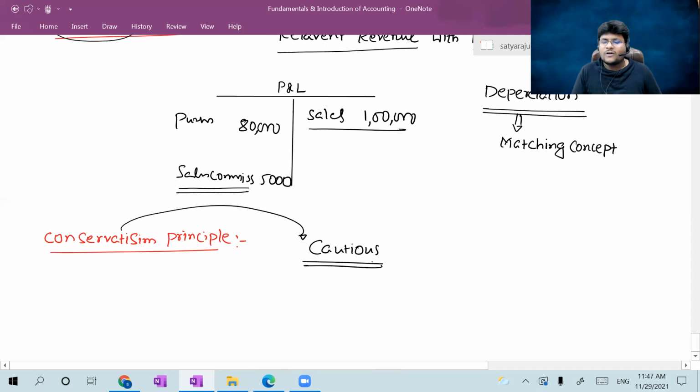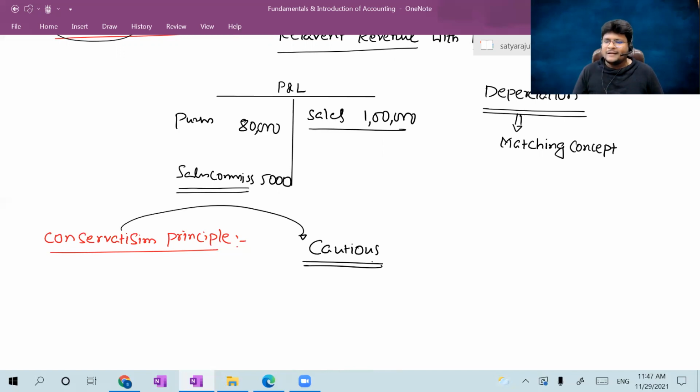Sir, what is the meaning of cautious? Cautious means you should be a little bit cautious at the time of doing that work. A precautionary step, you can term it as a precaution. With more importance, you have to conduct that work. The pros and cons you should clearly understand before doing that work. That is nothing but cautious.